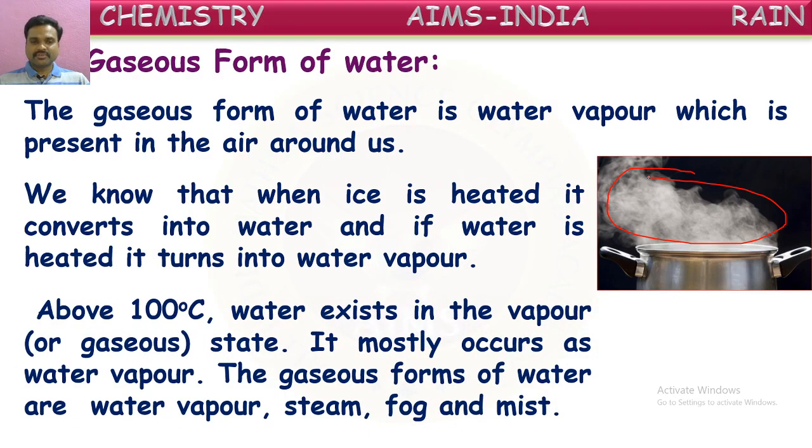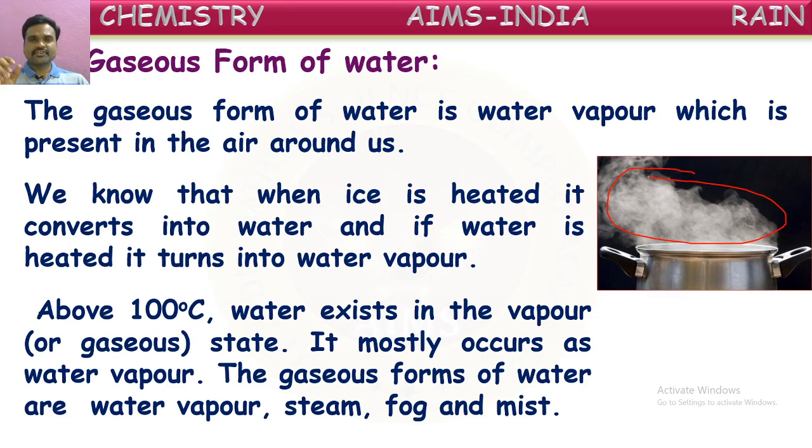Above 100 degrees Celsius temperature, water exists in the vapor state. Below 0 degrees Celsius, water will exist in the form of solid or ice. From 0 degrees Celsius to 100 degrees Celsius, in between these two temperatures, water exists in the liquid form. When you heat the water above 100 degrees Celsius, it converts into gaseous form. That gaseous form is called water vapor or also called steam. It mostly occurs as water vapor. The gaseous forms of water are water vapor, steam, fog, mist.